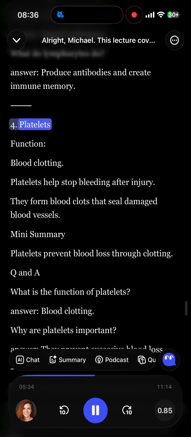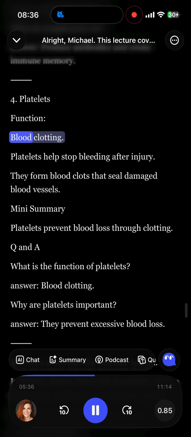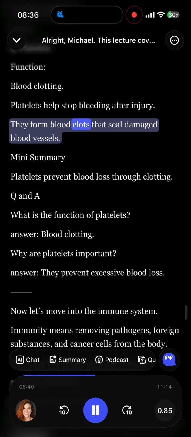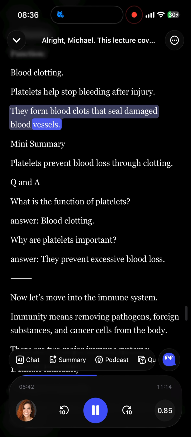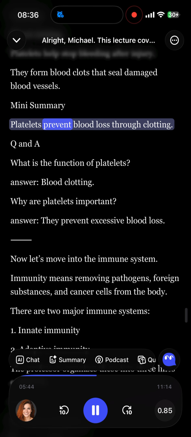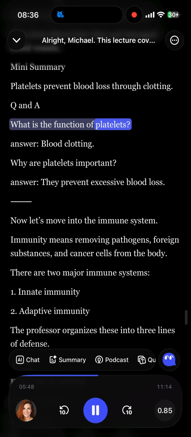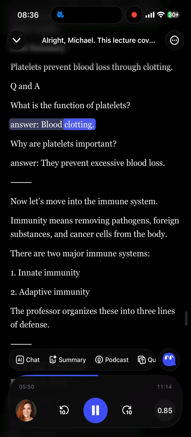Platelets help stop bleeding after injury. They form blood clots that seal damaged blood vessels. Mini summary. Platelets prevent blood loss through clotting. Q&A. What is the function of platelets? Answer, blood clotting. Why are platelets important? Answer, they prevent excessive blood loss.